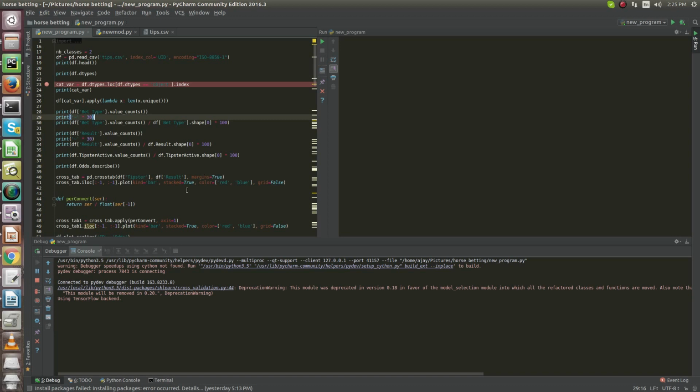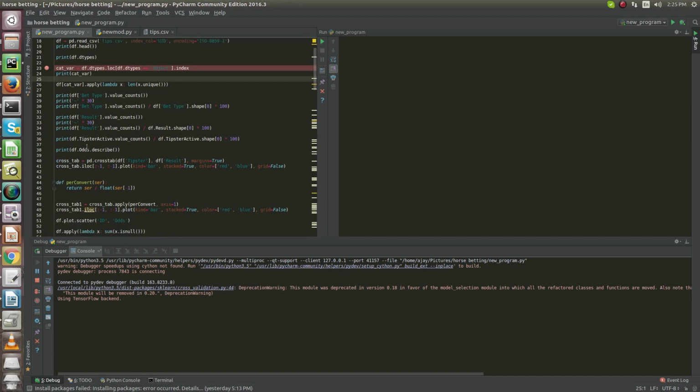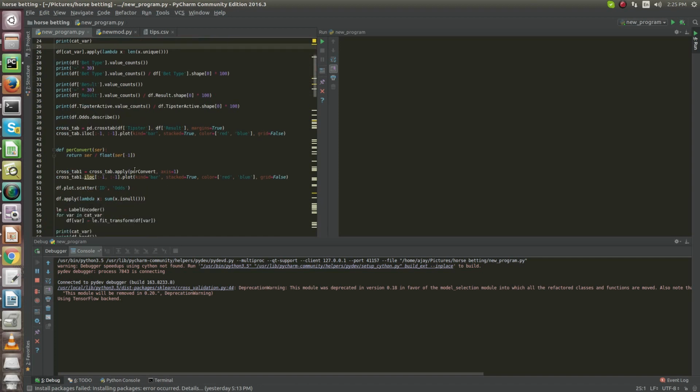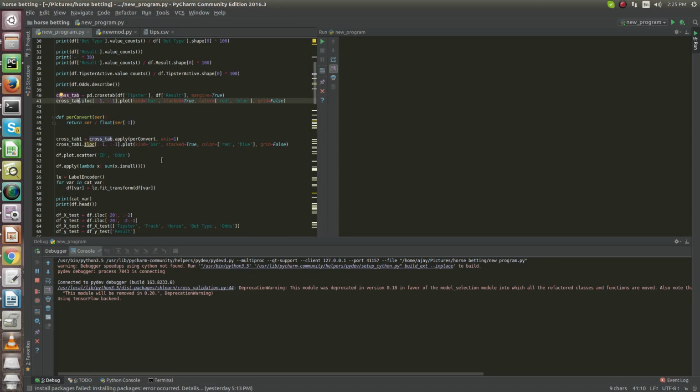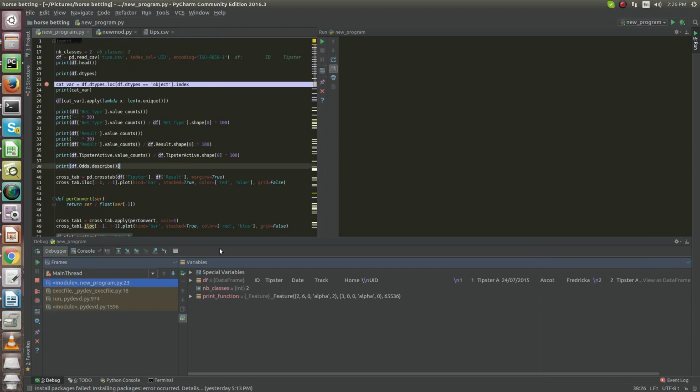So while the debugging is going on, let me move further. What I did is collect all the information from that CSV file. Here I print the information as usual, and I also go to the tab and apply a convert so that I can. Okay, here I get the output.